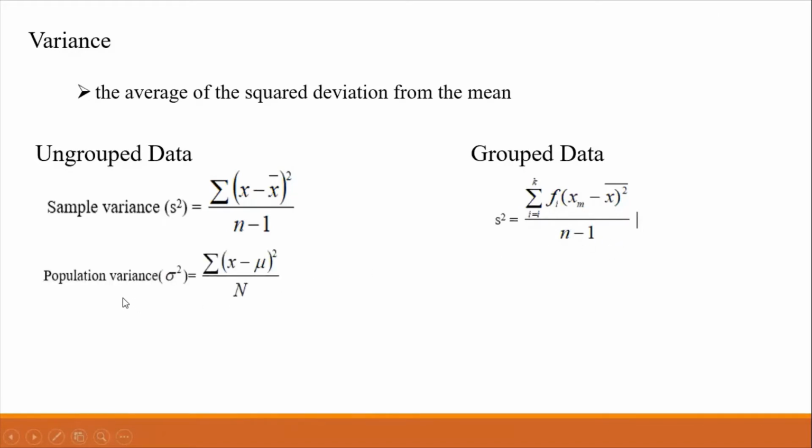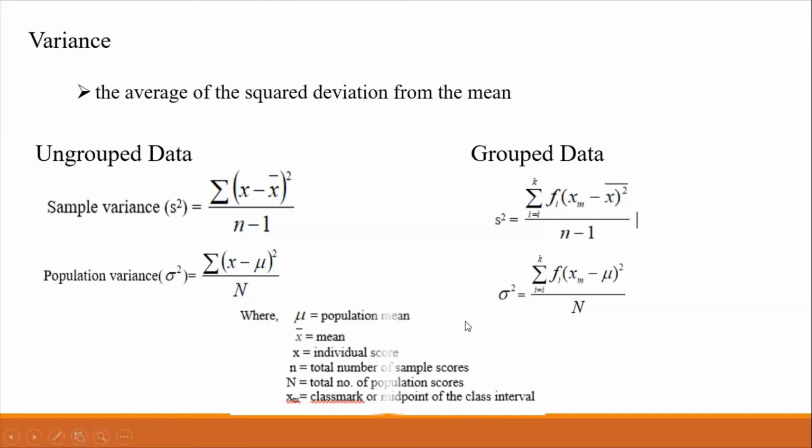Under ungrouped data for population variance, we have the summation of the squared deviation of the individual score from the population mean over the population size. And for group data, we have the summation of f sub i times the square of x sub m minus mu, where i ranges from 1 to k, k is the number of class intervals, all over the population size. Mu here is the population mean, x bar is the sample mean, x is the individual score, n is the total number of sample scores, capital N is the total number of population scores, and x sub m is the class mark or midpoint of the class interval.